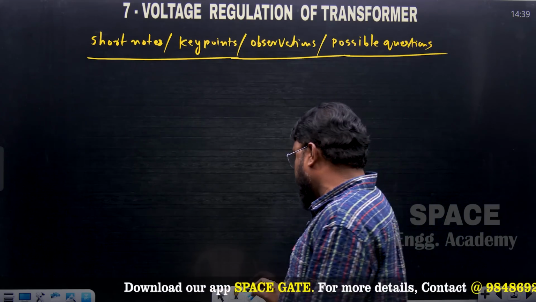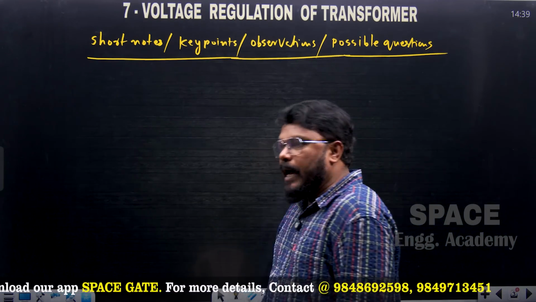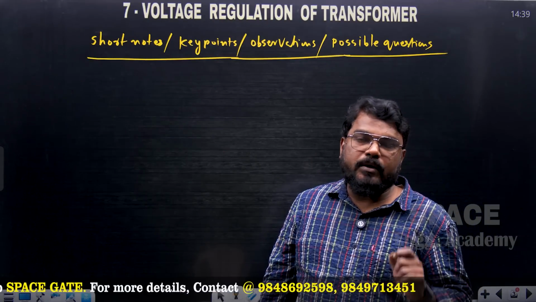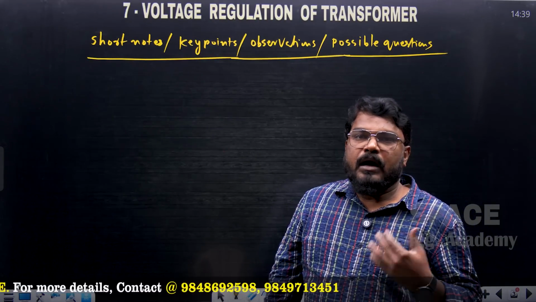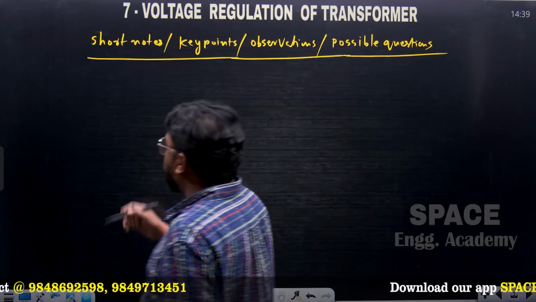of the transformer. One of the observations is: ideally what is the voltage regulation of the transformer, and practically what is the order of the voltage regulation.